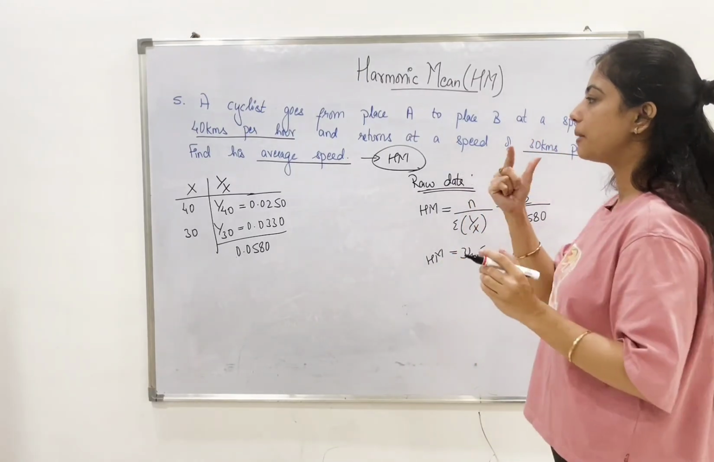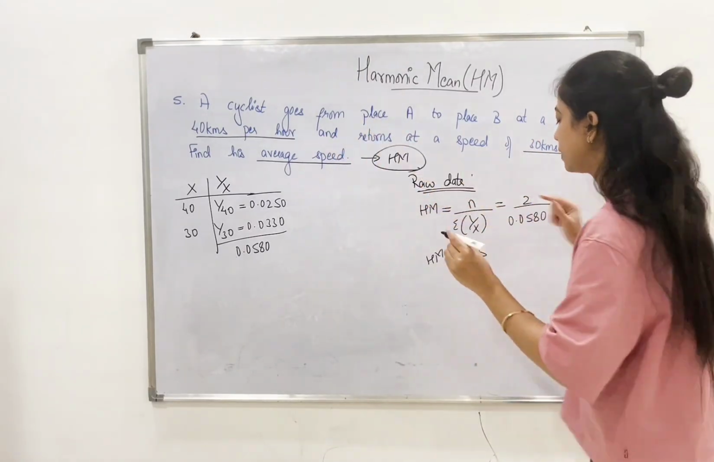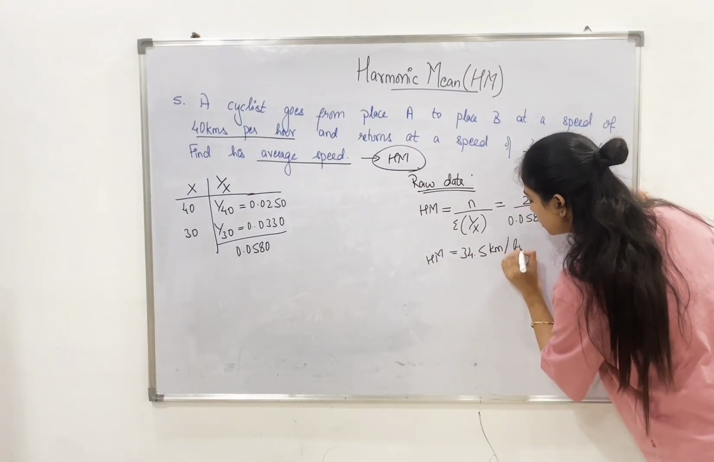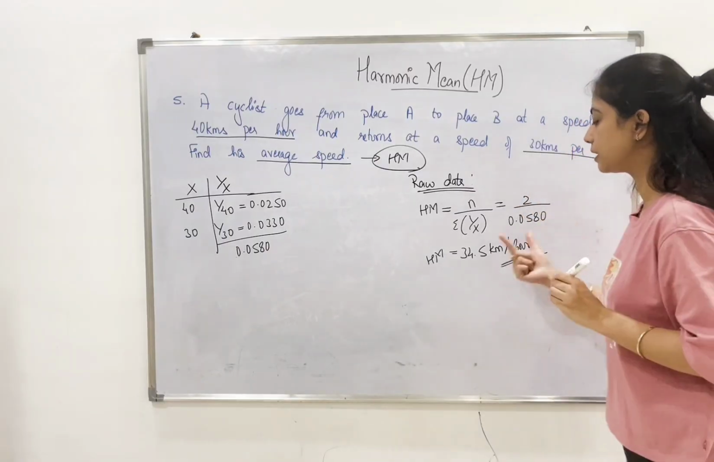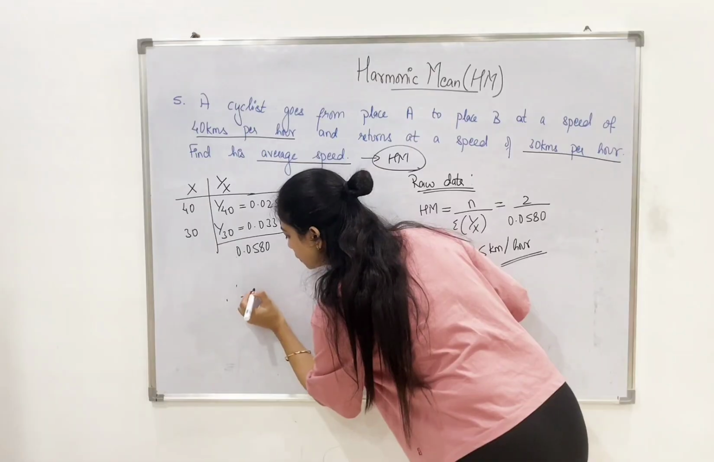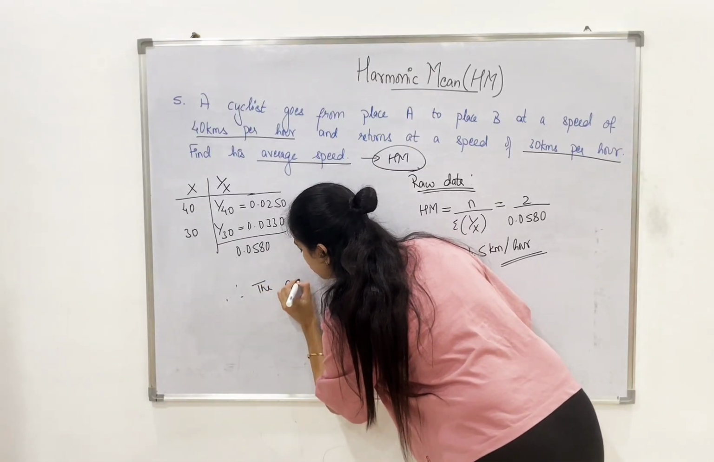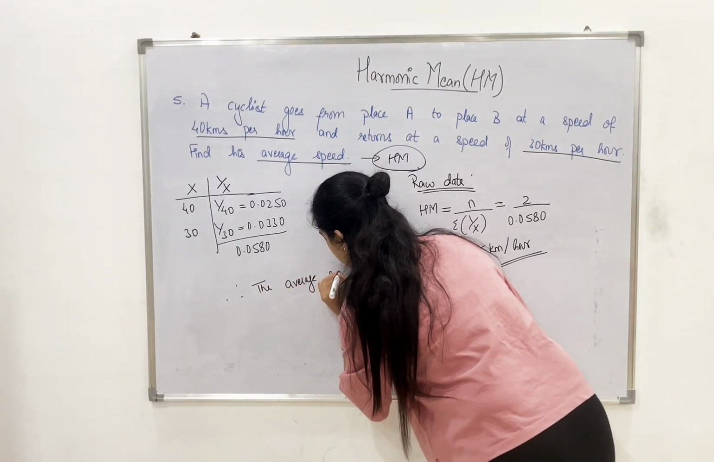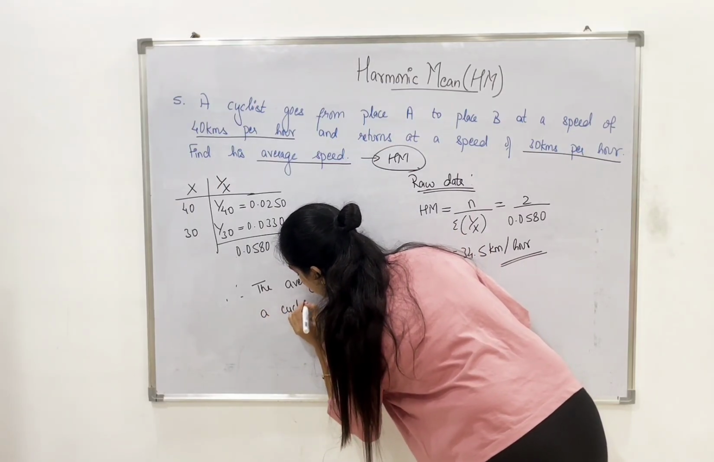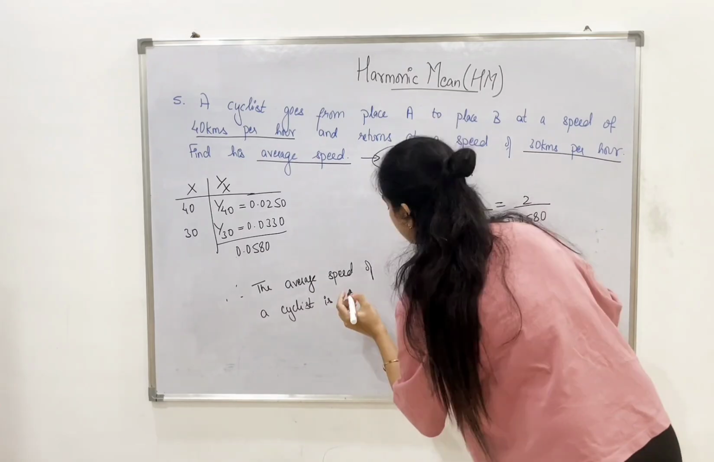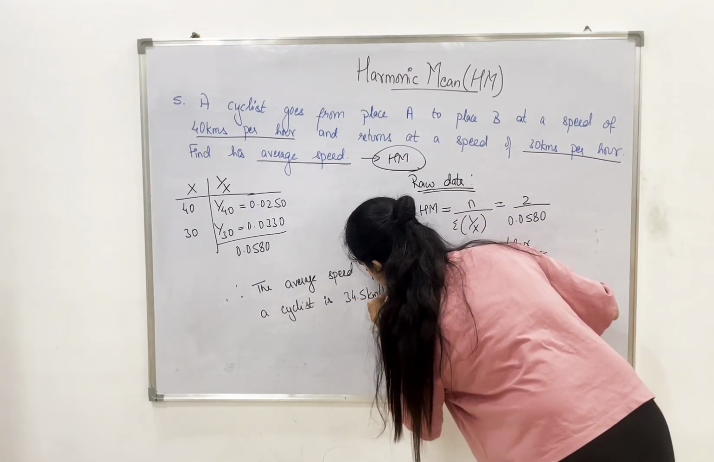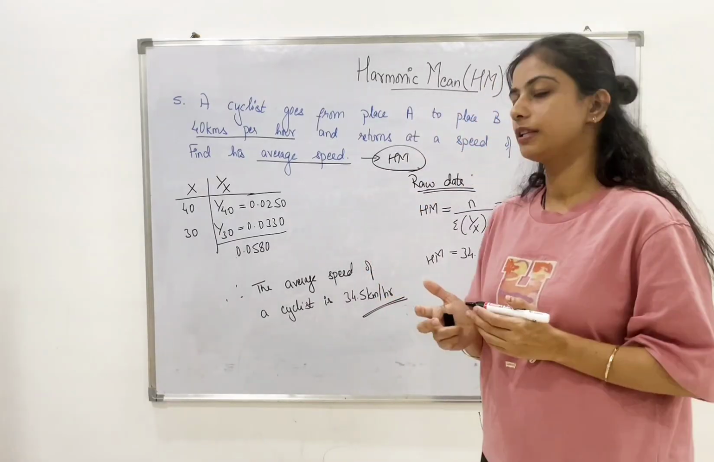So the harmonic mean is 34.5. Since they have mentioned the unit in the question, which is kilometer per hour, please don't forget to mention that. So this is the final answer. So this is the average speed. Now let us mention the conclusion. The average speed of a cyclist is 34.5 kilometers per hour. So this is the final conclusion.